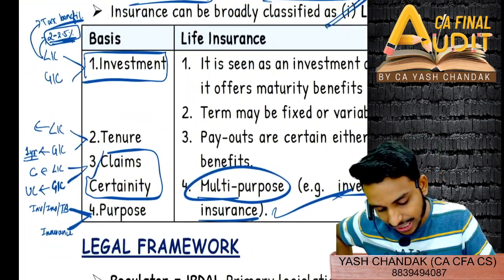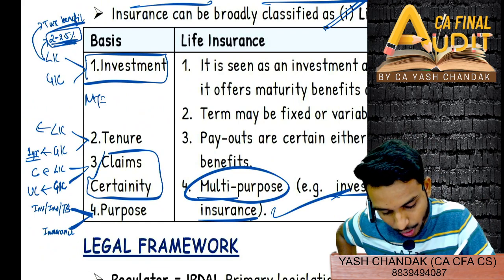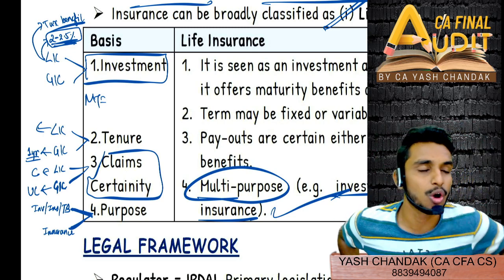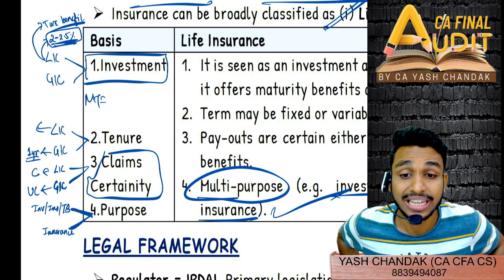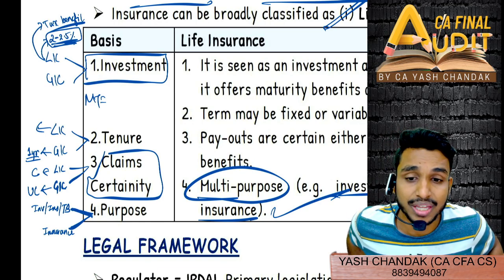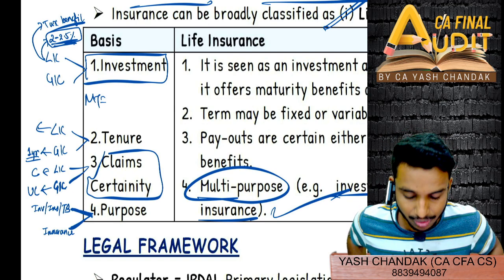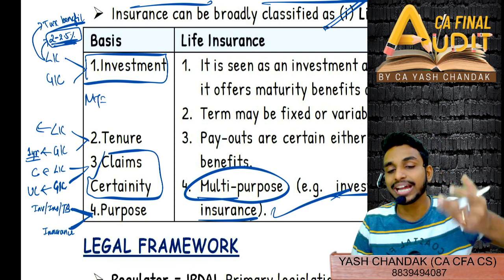So you can write, let us try to recollect all 4 points, if at all it is asked. All these points will look very minute, very redundant to you, right? Not of great significance. However, if at all they ask and you are not able to recollect even a point, like tenure was there, claim certainty, purpose, but you forgot the first main point, investment, for that you lose 1 mark.